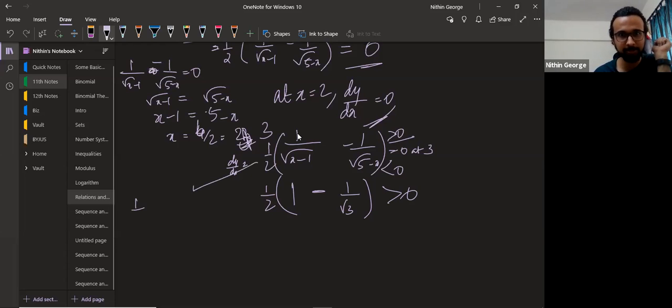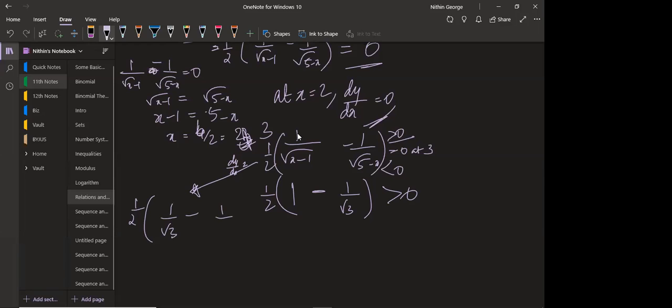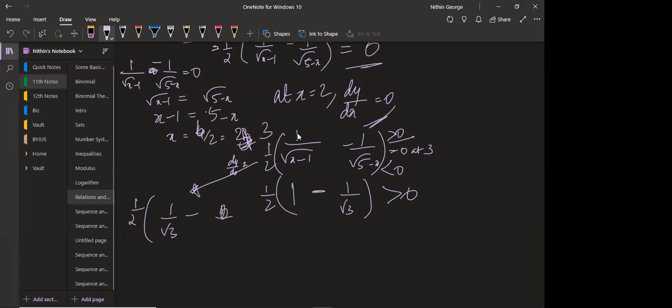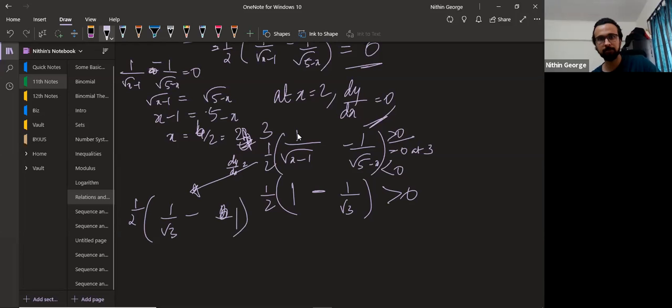So then this function becomes 1 by 2 into 1 by root 3 minus 1 by 1. Oh, yeah, I took 4 here. So 4 becomes 1 by 1. This is the opposite of this, opposite in sign. If this is greater than 0, this will be less than 0. Root 3 is 1.73. 1 by 1.73 will be less than 1, greater than 0. So combining both of them, you will get a negative value here.